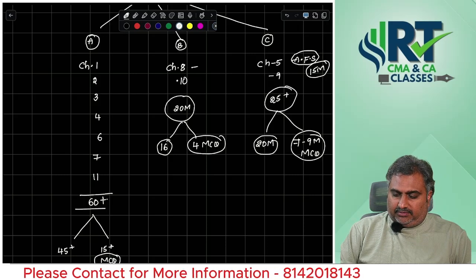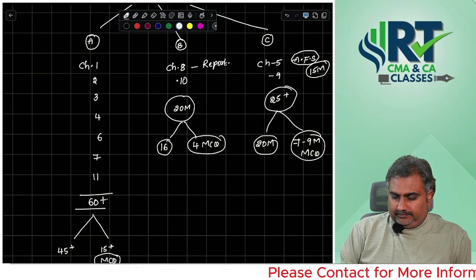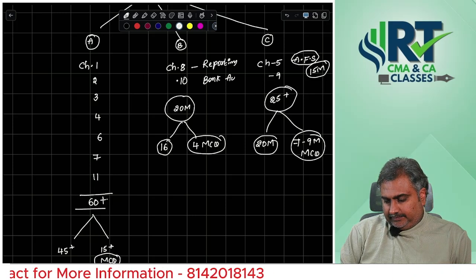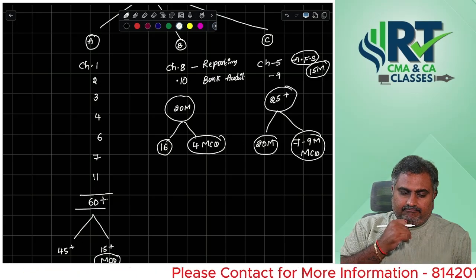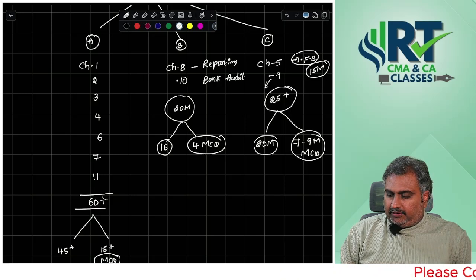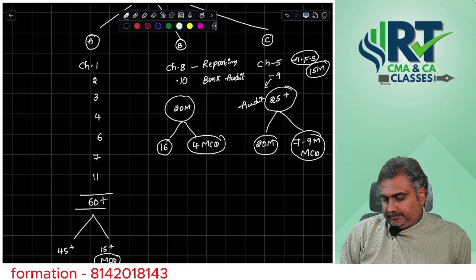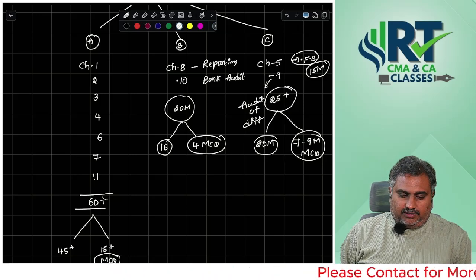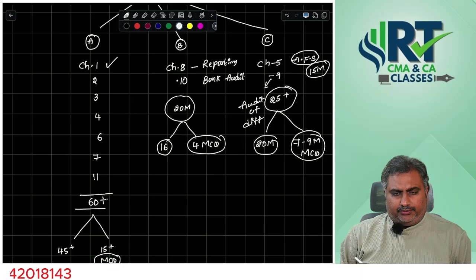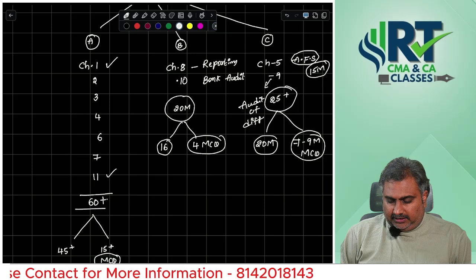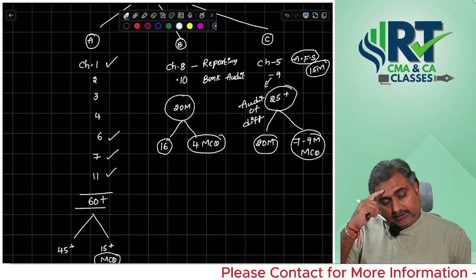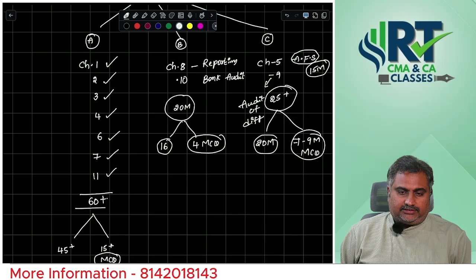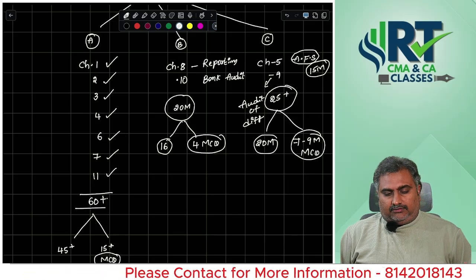And chapter number 8 is reporting, and chapter number 10 is bank audit. This is audit of different entities. Here, chapter number 1 and chapter number 11, ethics, completion and review part will be covered. Chapter 6, audit evidence, chapter 4, chapter 3, internal control system, and chapter 2, audit strategy and planning part, these are all covered here.